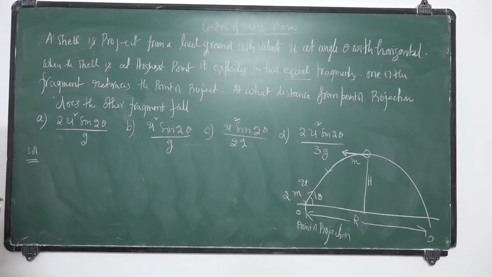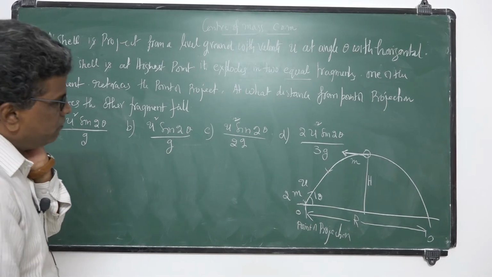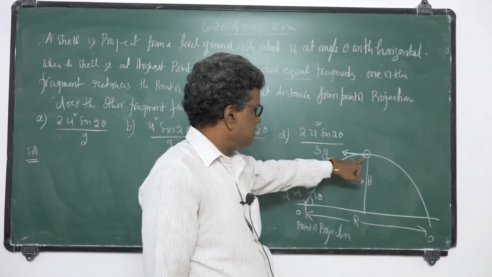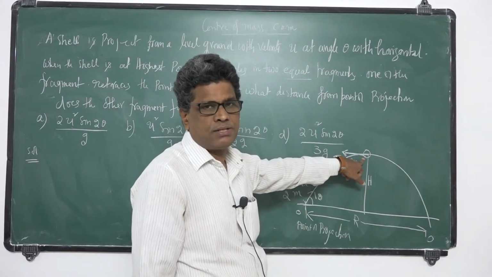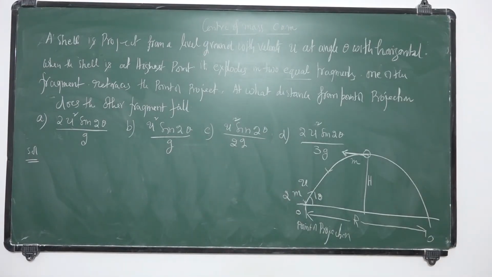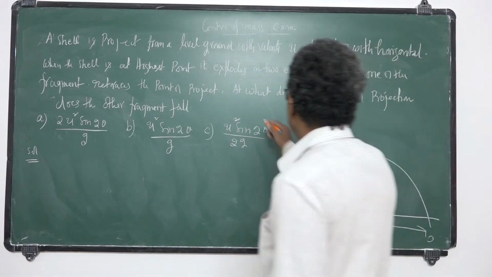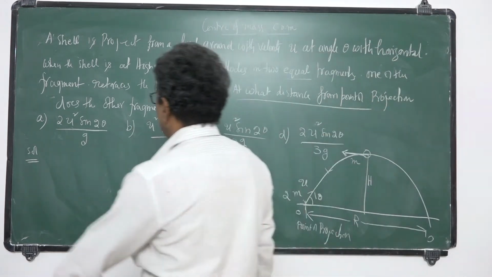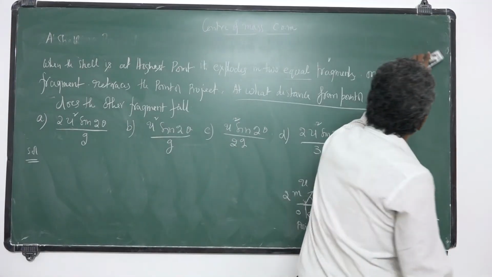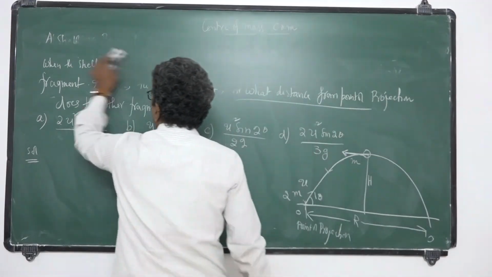So explosion is an internal process. It won't change the position of the center of mass. Here the explosion takes place, and momentum is conserved since there are no external forces. So I will use this one. At what distance from the point of projection does the other fragment fall? So I want this. Solution.